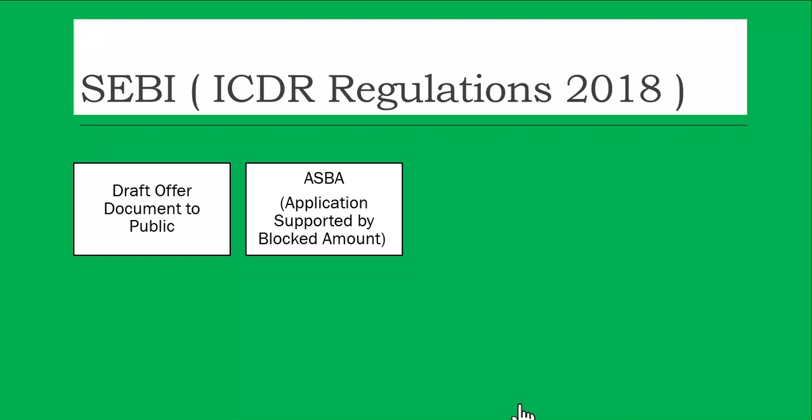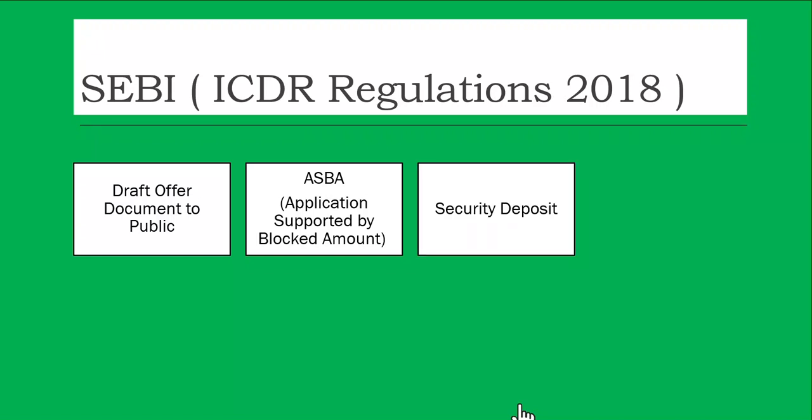But of course, now it has been overtaken by UPI. ASBA and UPI are both being implemented parallelly by companies for a certain section of people. For all the retail investors, it has now become UPI. But for all institutional investors, or maybe for anchor investors or large investors, ASBA is still in vogue.